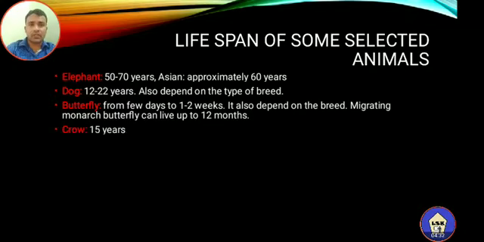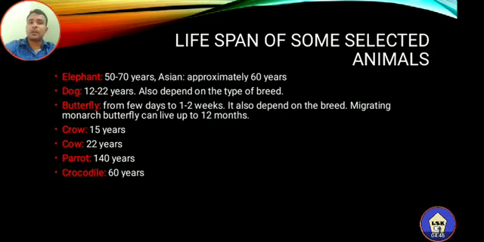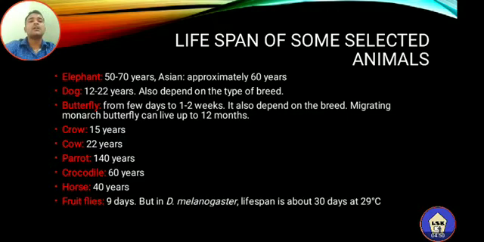In case of animals, the lifespan of cow is around 15 years. The lifespan of cow is 22 years. Crow is 15 years. And the lifespan of parrot is 140 years. The lifespan of crocodile is around 60 years, and the horse 40 years. The fruit fly, most commonly 9 days.